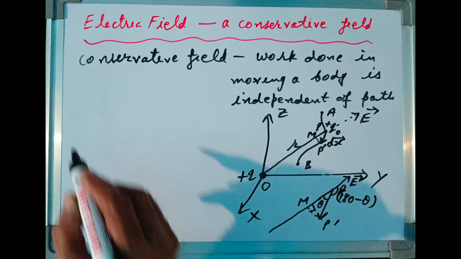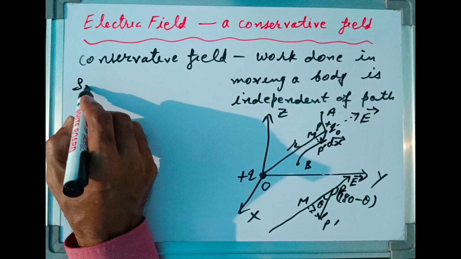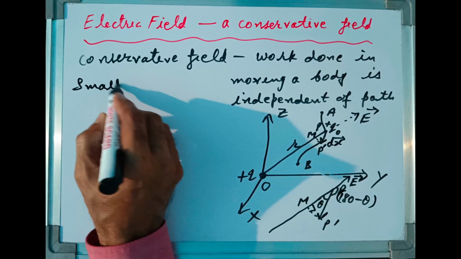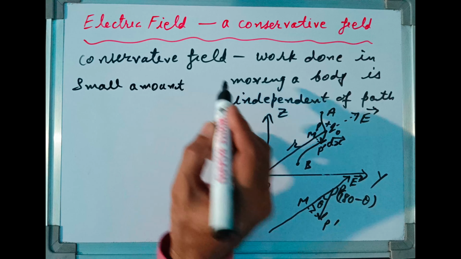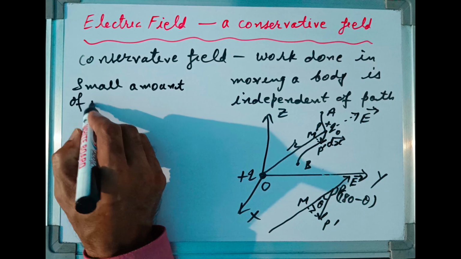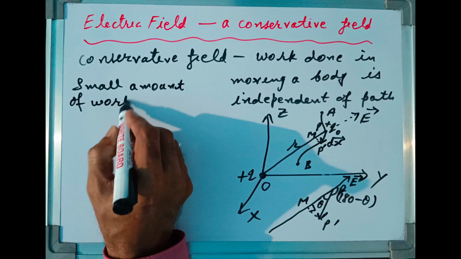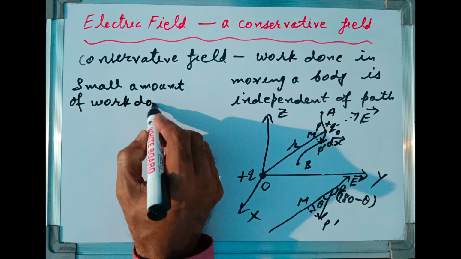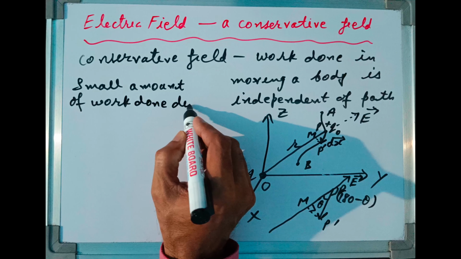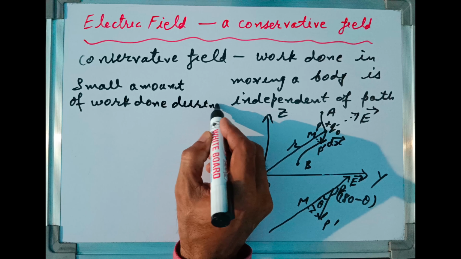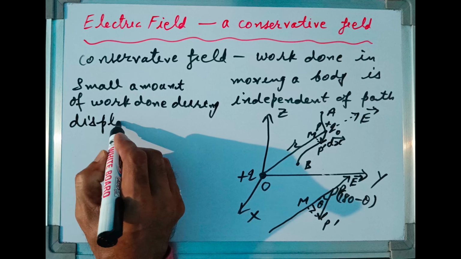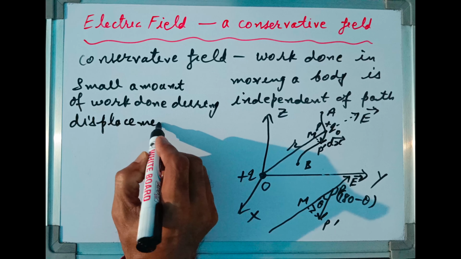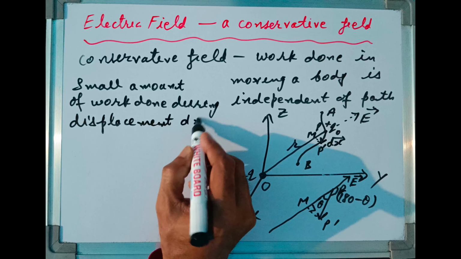Now let us calculate small amount of work done during displacement dx vector.